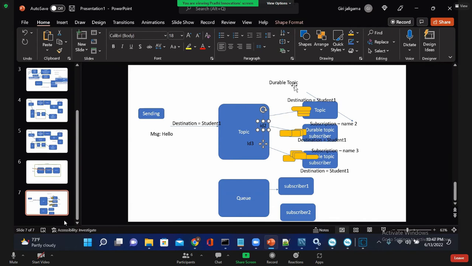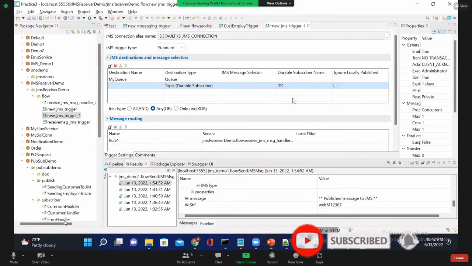So we need to store messages separately, per receiver. Are you getting what I mentioned? So the subscription name should be unique.